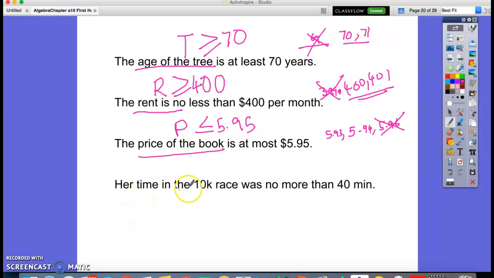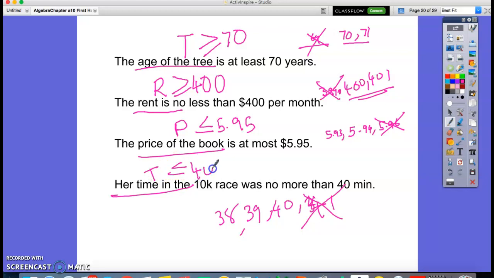Now, her time in the 10K race was no more than 40 minutes. So it can be 40, it can be 39, it can be 38, but can it be 41? No. Or 40.5? No, right? So let's say time is less than or equal to 40.